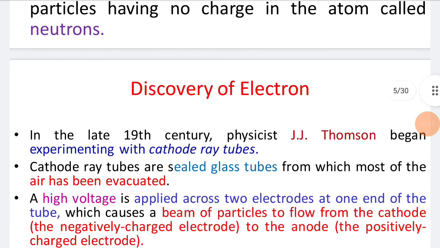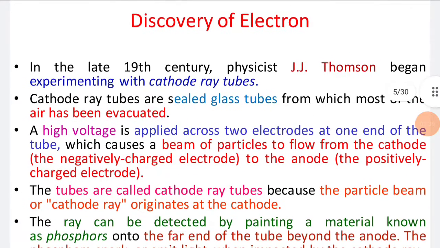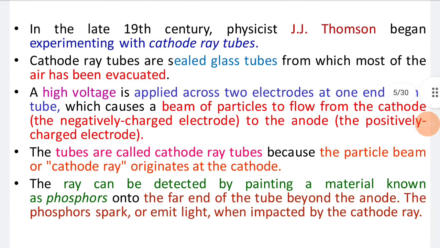Then let us talk about the discovery of the electron. In the late 19th century, physicist J.J. Thomson began experimenting with cathode ray tubes. Cathode ray tubes are sealed glass tubes from which most of the air has been evacuated. A high voltage is applied across two electrodes at one end of the tube, which causes a beam of particles to flow from the cathode, the negatively charged electrode, to the anode, the positively charged electrode.